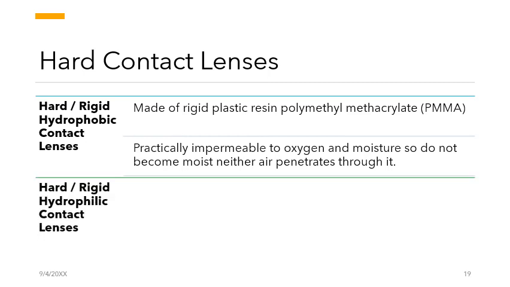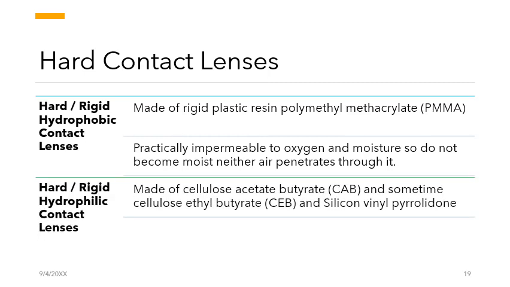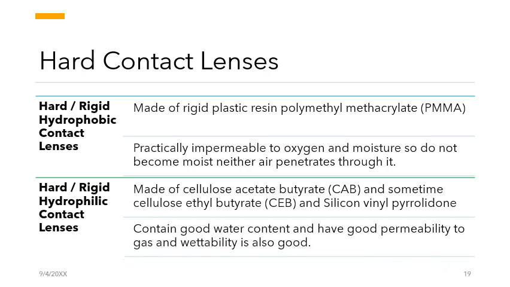The hard hydrophilic contact lenses are made up of cellulose acetate butyrate and sometimes cellulose ethyl butyrate and silicon vinyl pyrrolidone. These types of contact lenses have good water content and good permeability to gas, and their wettability is also good.